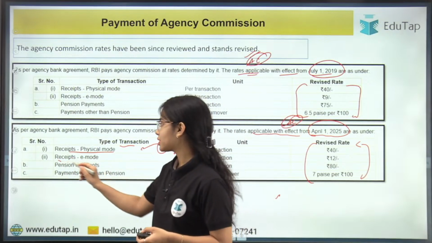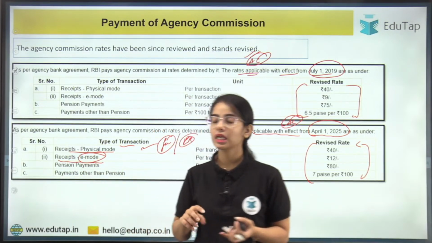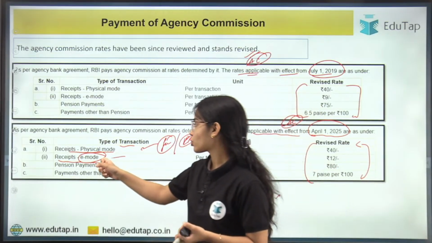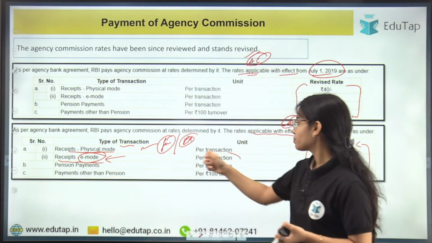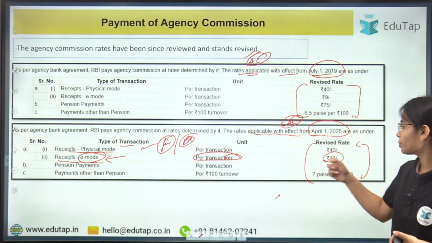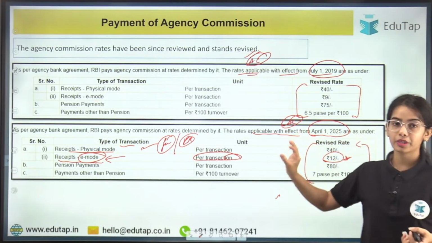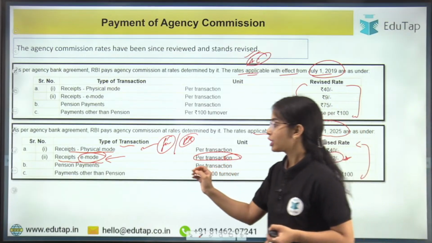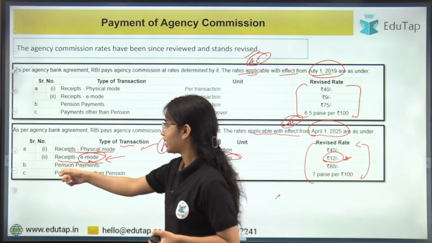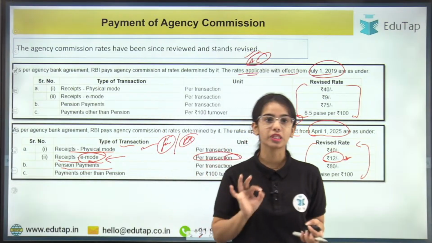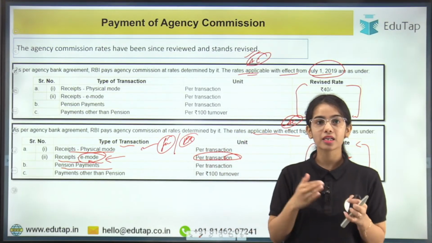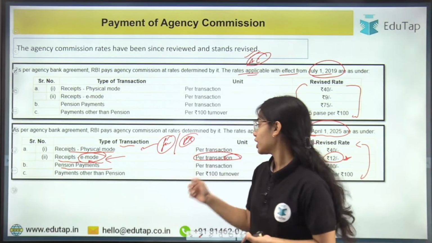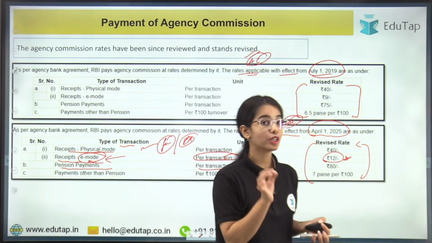If the receipts are in the e-mode, in the electronic mode, let's say the ITR is being filed and the taxes are being paid in the electronic mode, so in this, 12 rupees is given to the bank per transaction. For per receipt, 12 rupees is given to the bank. Okay, so receipts through the e-mode. Then pension payments. If the bank is doing the pension payment, that means the bank is providing the pension to the people. Okay, so per transaction the bank will be getting rupees 80